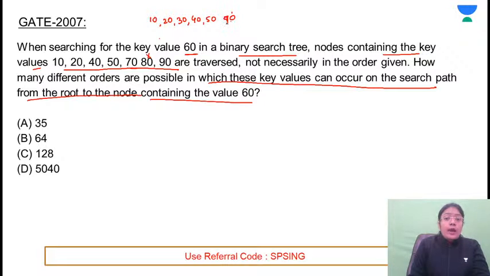So let's assume that after 50, it is going to the right side. On the right side, we got 90. Required element is smaller than 90, so going to the left side. On the left you can have 80 and 70, but if it is going to 70, then 80 will not be traversed. So it will be 80 and then 70. This can be the possible sequence. Is there any other possibility?